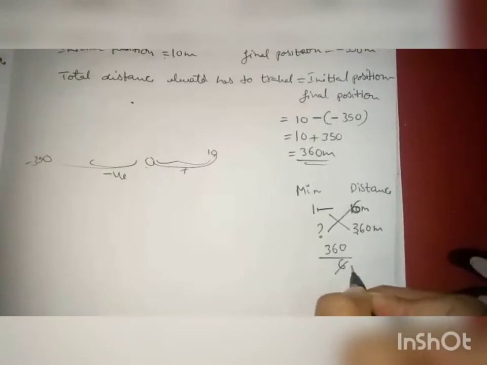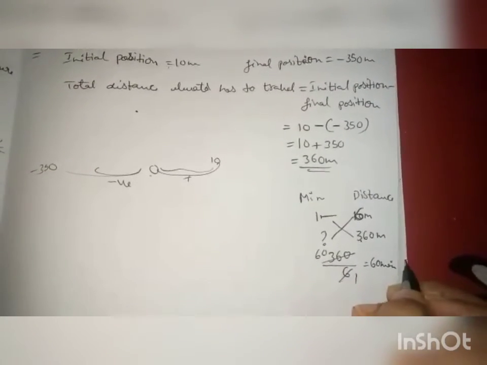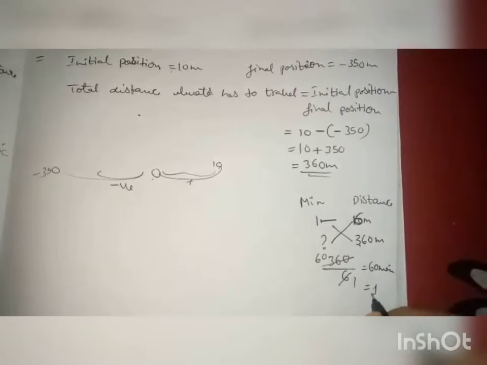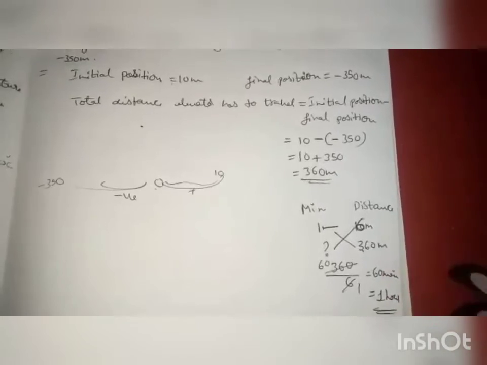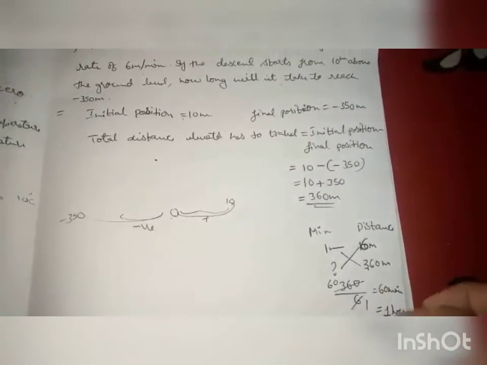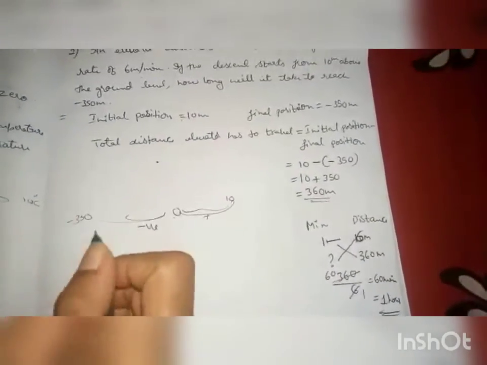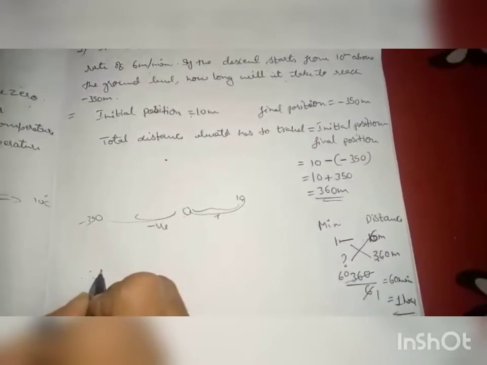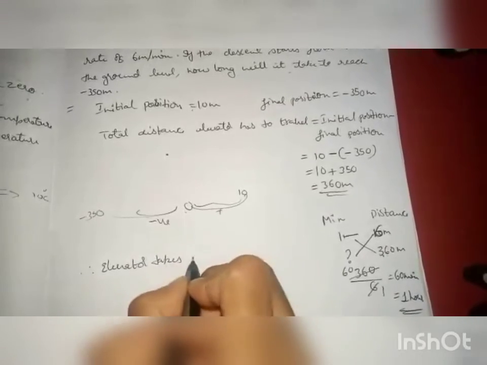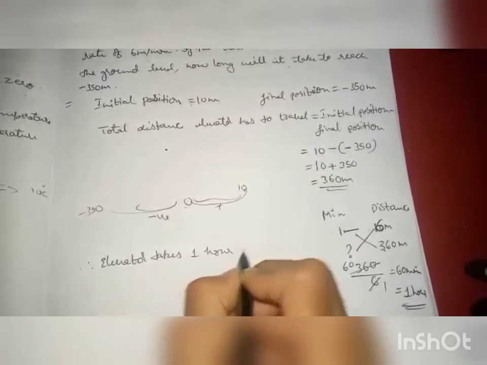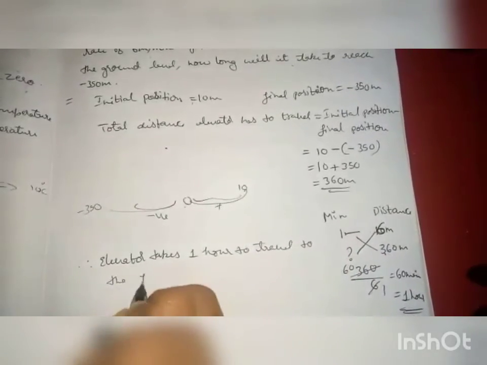So what will it be? 6 ones are 6, 6 6s are 36, and 0. So 60 minutes, right? 60 minutes means what? 1 hour. 1 hour is equal to 60 minutes, right? So 60 minutes means 1 hour. So it will take 1 hour to reach minus 350 meter. So therefore, the elevator takes 1 hour to travel to the final position.